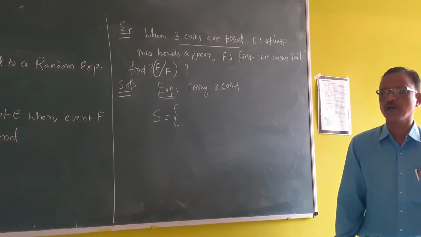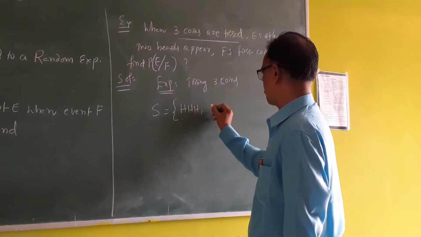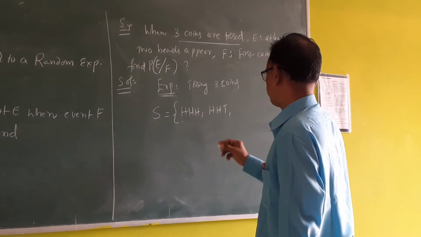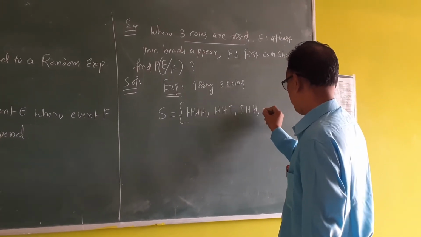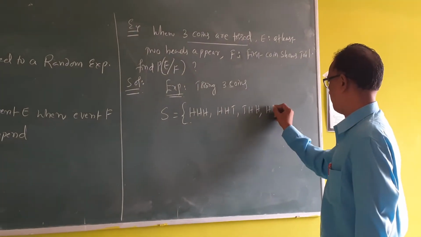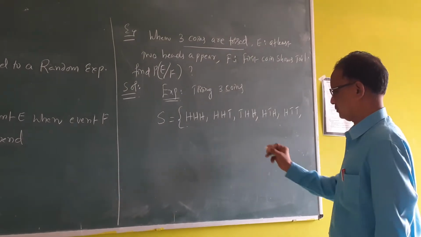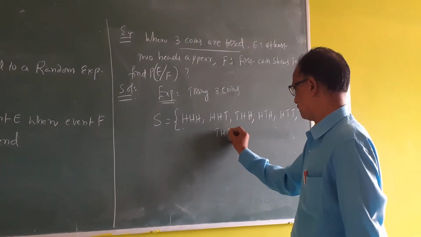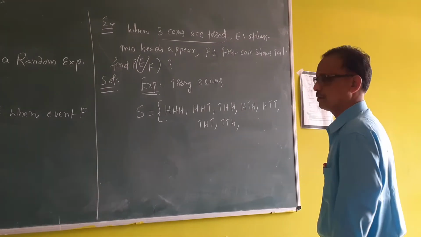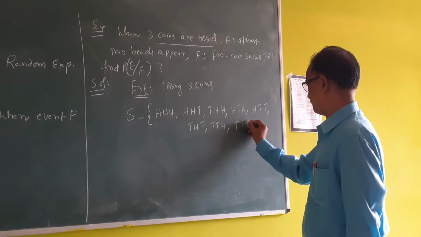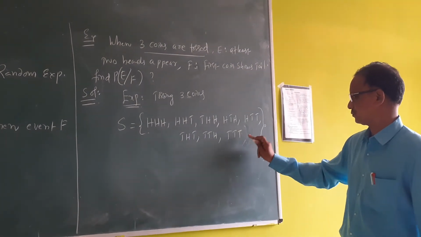There are 8 possible outcomes: two heads, single head, no head.